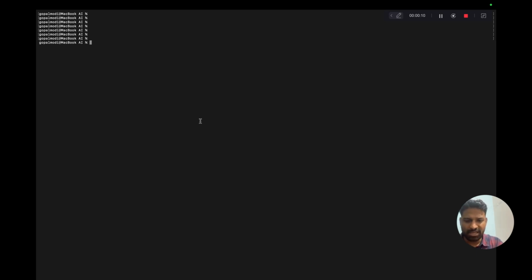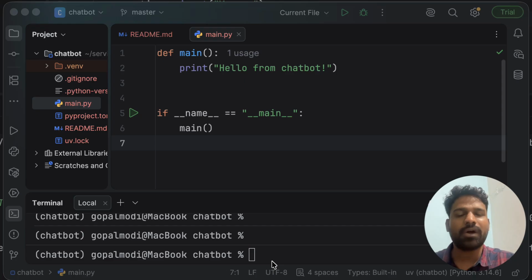Let us start with a fresh chatbot project. We can initialize our new project with uv init chatbot. Okay, now let's just open it in PyCharm. So I have opened the chatbot project in PyCharm IDE, and we will build our chatbot application with the LangChain framework. If you're not familiar with the LangChain framework, you can check out my other video, what is LangChain. I'll give its link in the description.